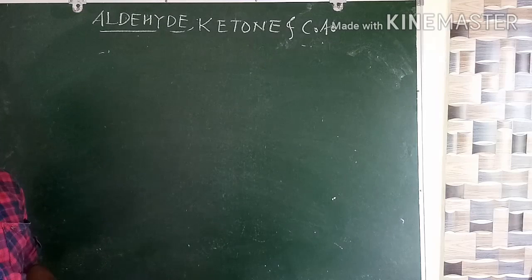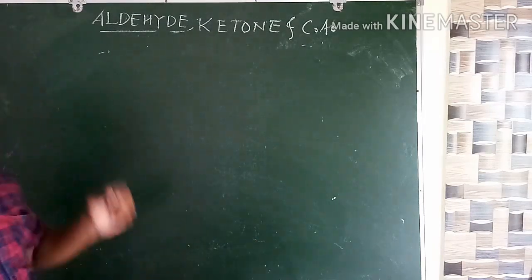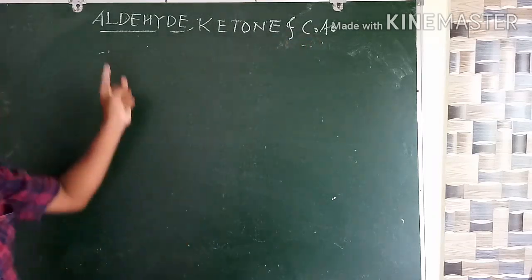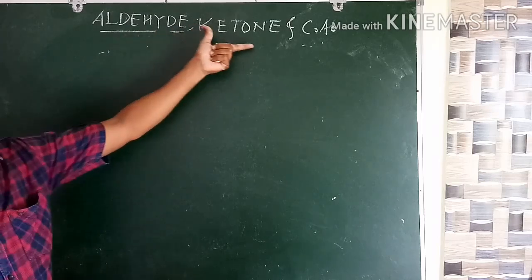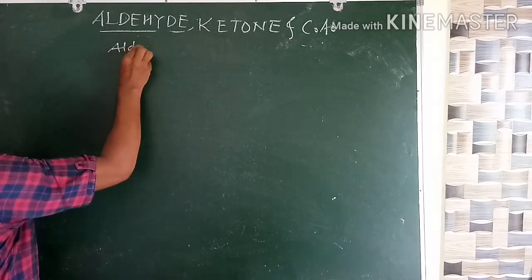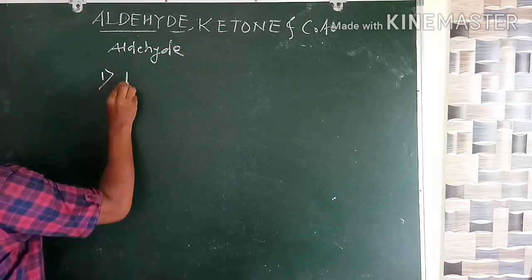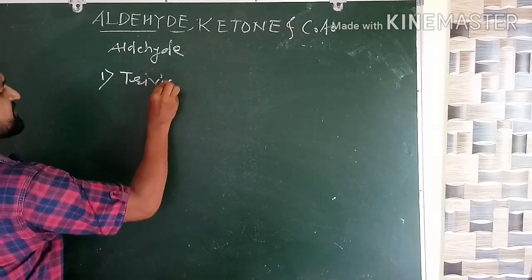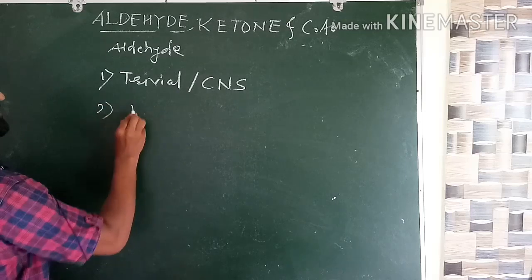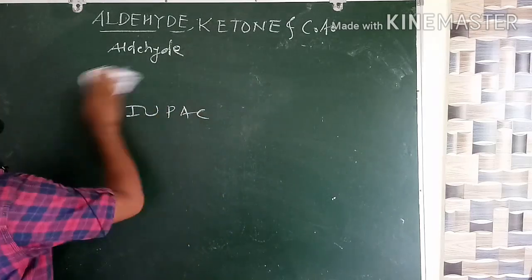Similar to that, aldehyde, ketone and carboxylic acid. Now before going to classify the carboxylic acid, let us go for the nomenclature of aldehyde and ketone first. So aldehyde, first type of nomenclature, that is called what? Trivial system, that is also called common name system, and the second one is the IUPAC.